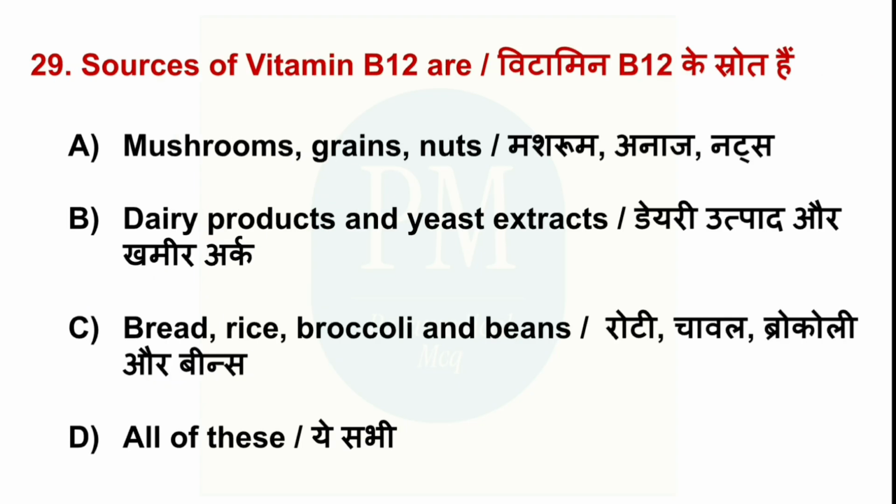Sources of vitamin B12 are option A, mushrooms, grains, nuts, option B, dairy products and yeast extracts, option C, bread, rice, broccoli and beans, option D, all of these. The correct option is option B, dairy products and yeast extracts.